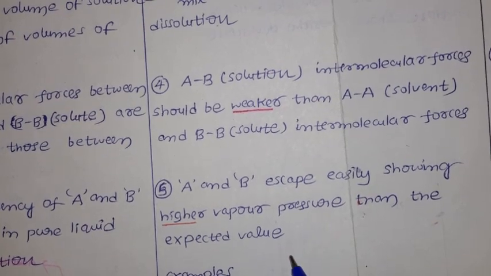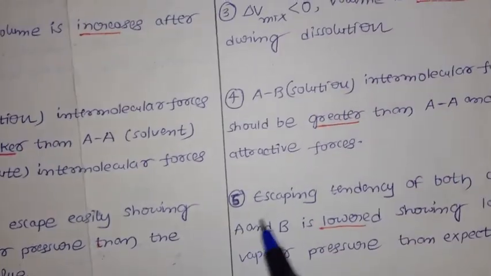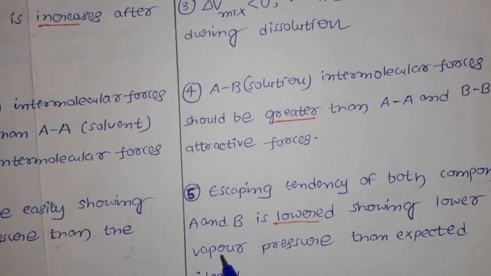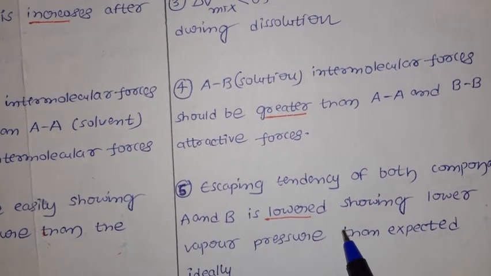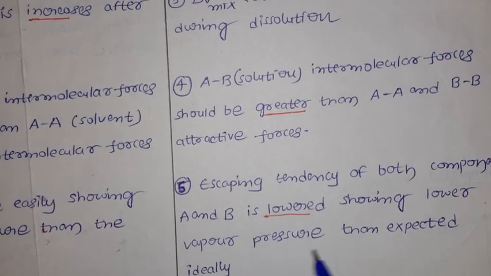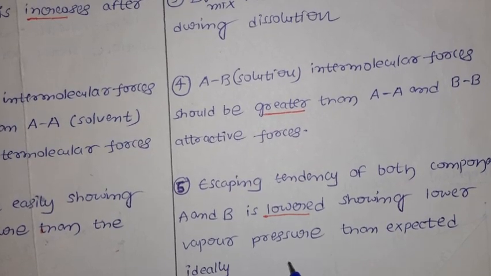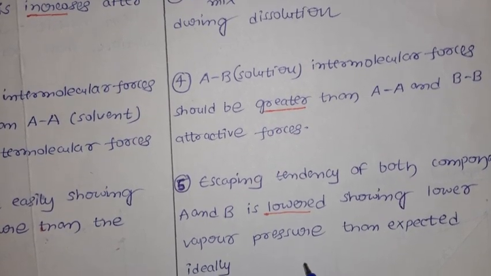Don't worry, we have the examples also for this. Next, the negative deviation from Raoult's law, the fifth point: the escaping tendency of both components A and B is lowered, showing lower vapor pressure than the expected values. So the vapor pressure decreases after adding the solute and solvent together. Let us see the examples for each case.